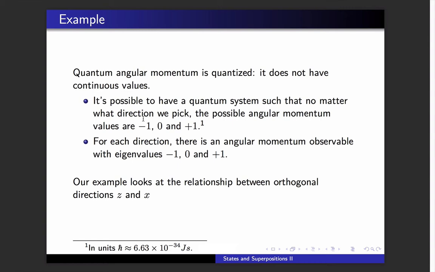Quantum mechanically, if you have an object that has angular momentum, then the possible values are discrete. They aren't continuous. And in fact, often they're confined to a certain range.